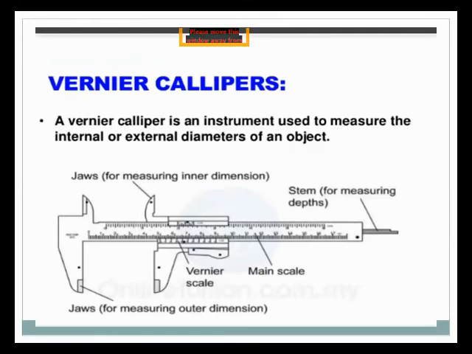Now the next one is vernier caliper. It is also used to find the length of different materials. A vernier caliper is an instrument used to measure the internal or external diameter of an object. Diameter means the thickness of a material.